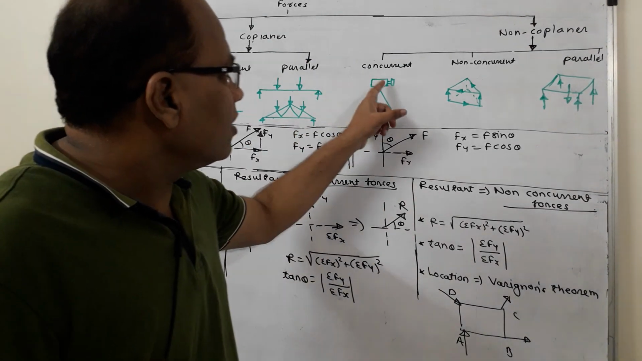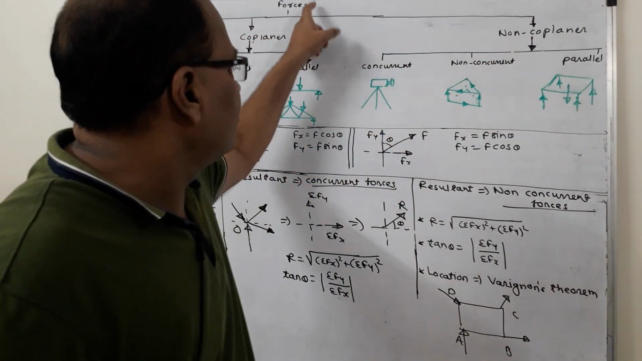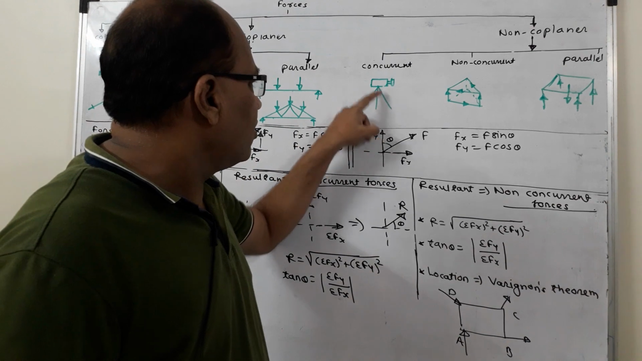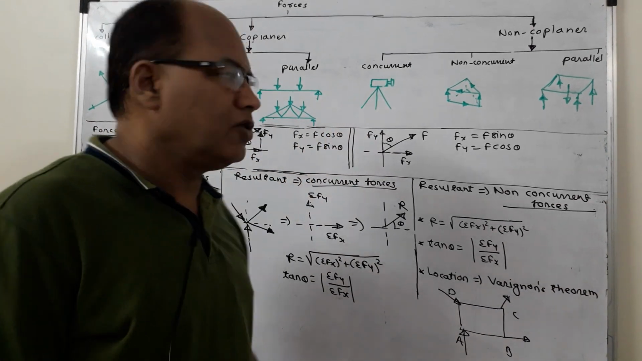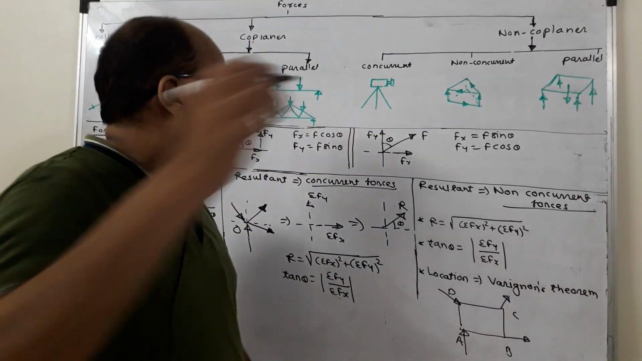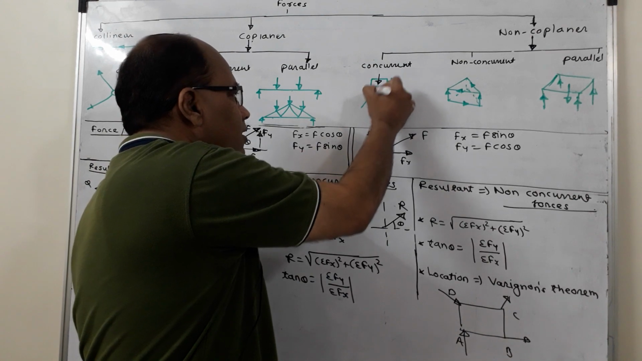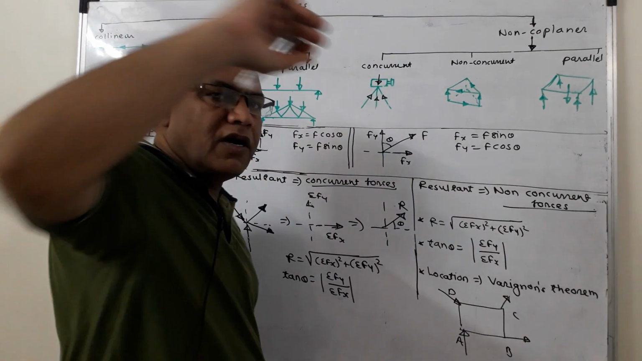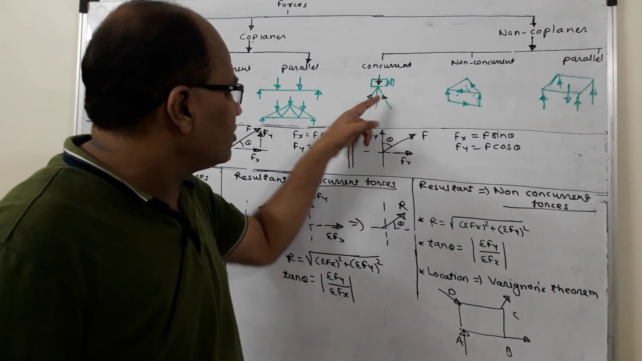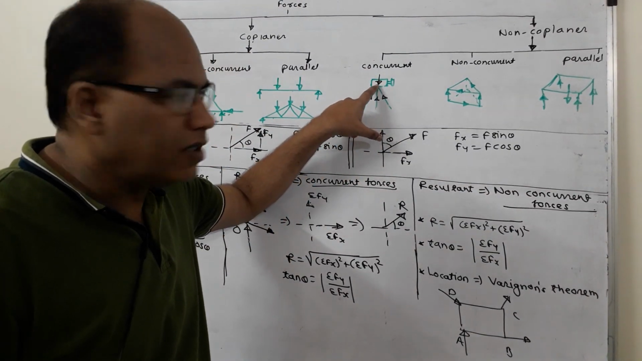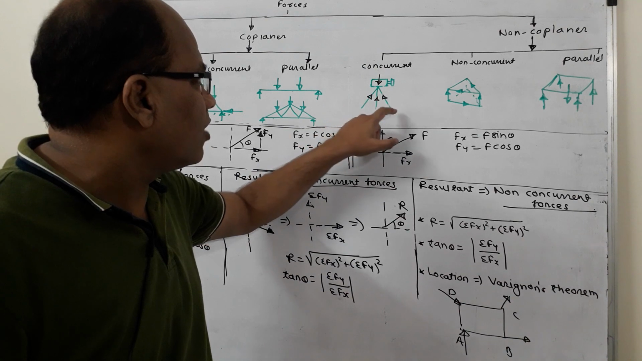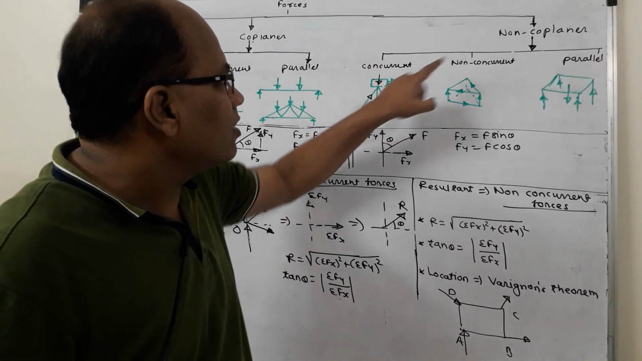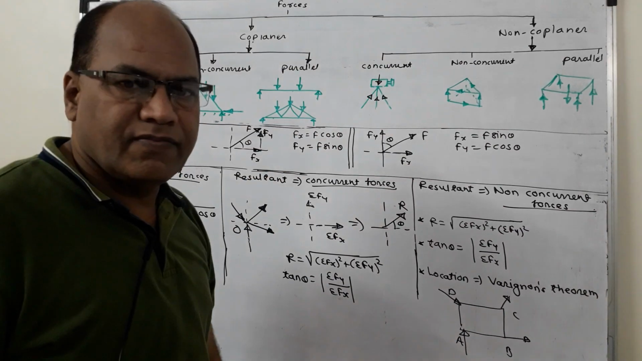Now then, concurrent non-coplanar force system. Consider a dumpy level placed on a tripod stand. So the weight of the dumpy level will be acting in downward direction like this, whereas the legs of this tripod will provide the reactions. So all these forces are going to pass through a same point, but the forces are not in one plane, they are in different planes. So it forms a concurrent non-coplanar force system.